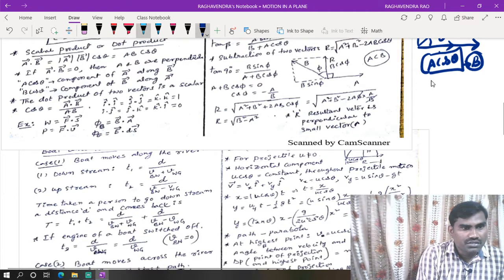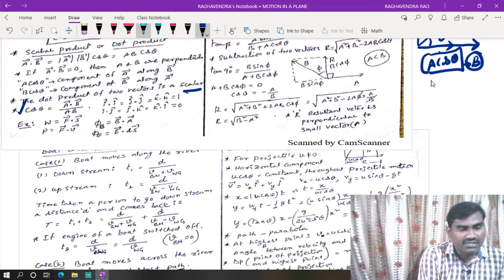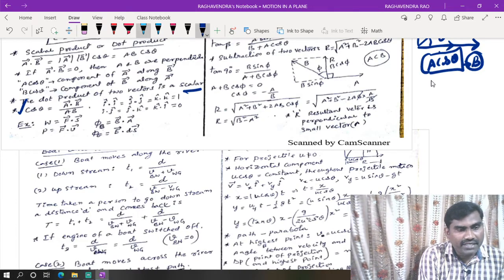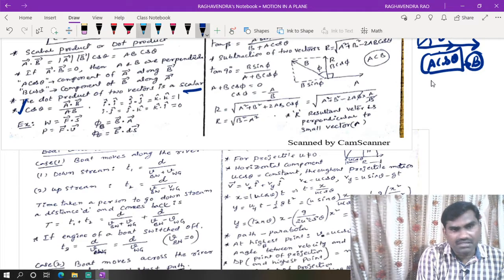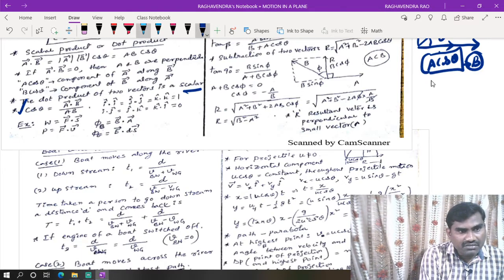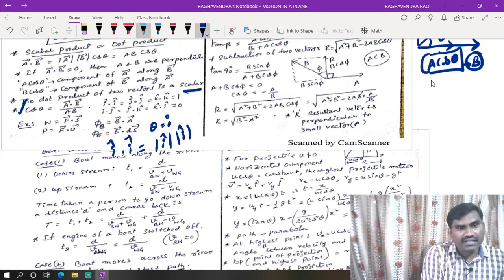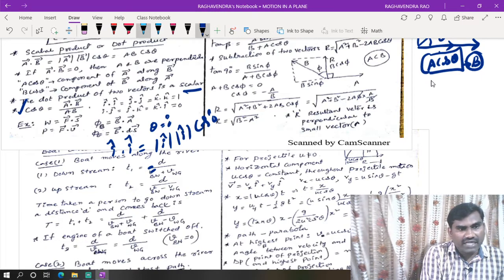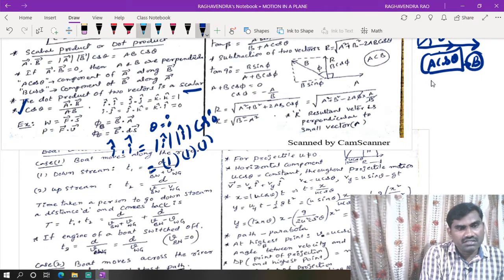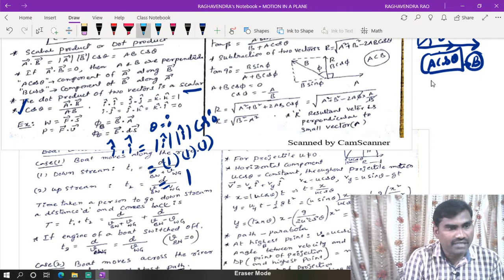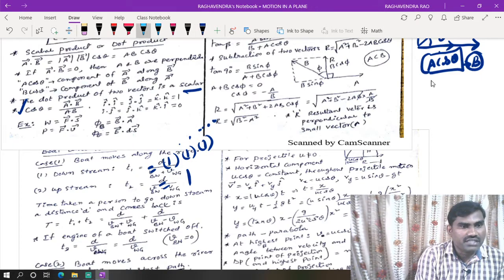Now, the dot product of two vectors is a scalar. It will give a scalar quantity. The angle between any two vectors we can calculate by using this expression: cos theta is equal to a bar dot b bar by ab. Now i cap dot i cap, j cap dot j cap, k cap dot k cap is equal to 1. What is the reason? The angle between a vector and itself is 0 degree, so theta is equal to 0 degree. i cap dot i cap is equal to modulus of i cap times cos 0 degree. The magnitude of a unit vector is 1, so this is also 1, and this will be equal to 1.